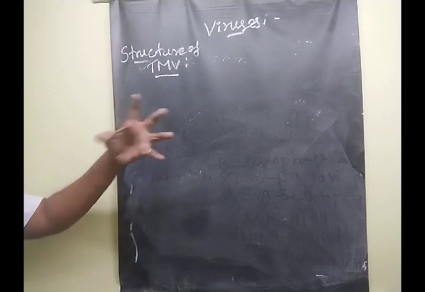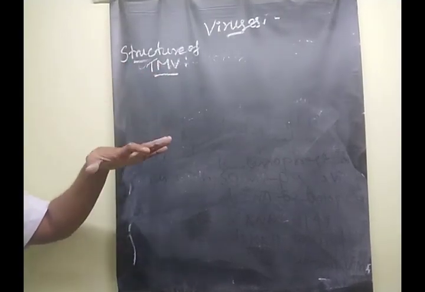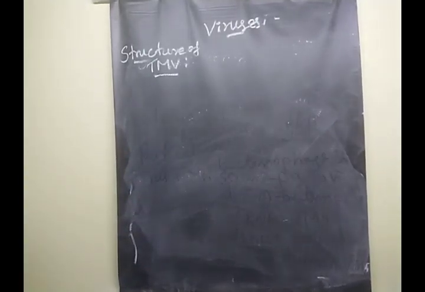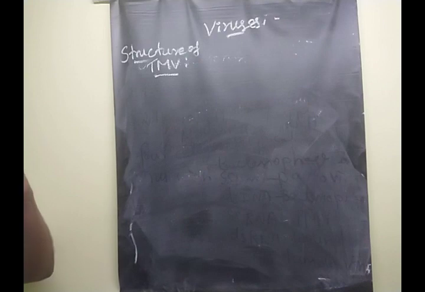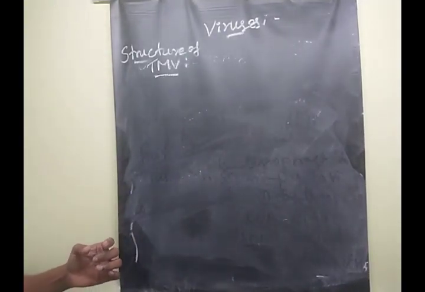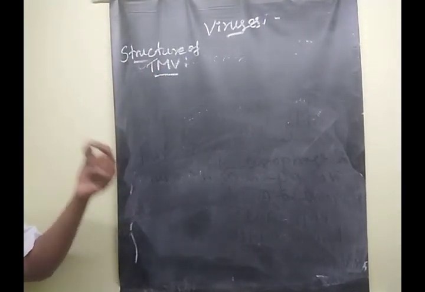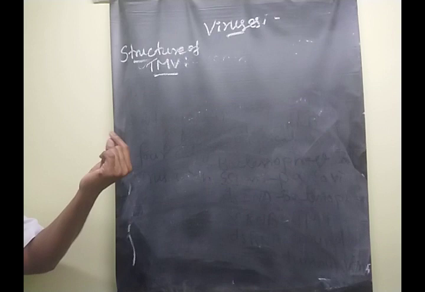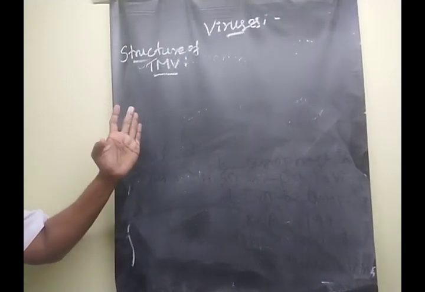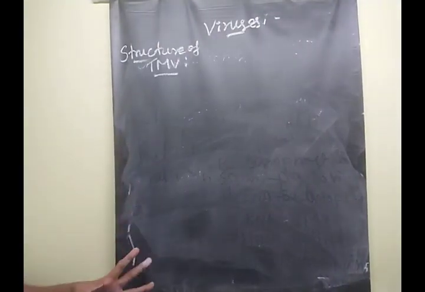When the tobacco mosaic virus infects plants, how do the symptoms appear? First, discoloration of the leaf along the vein region. Sometimes it appears as green and yellow patches, like mosaic-like symptoms.